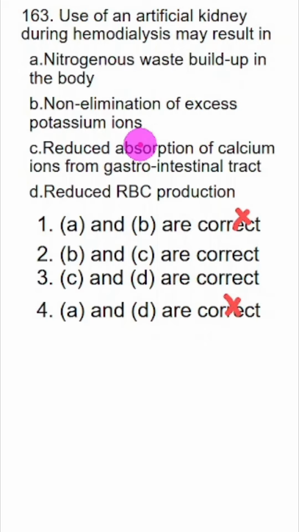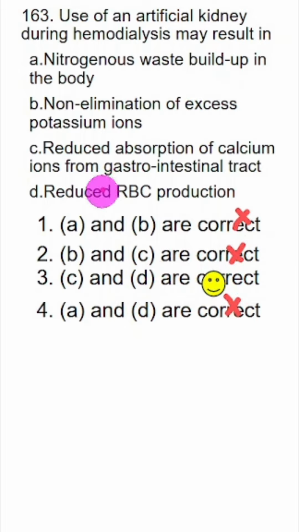Non-elimination of excess potassium ion. Again, hemodialysis is supposed to remove excess ions. This is wrong. So the answer is C and D. These are correct. Option 3. So just in case you don't happen to know option C, this is a perfect example of how you can arrive at the right answer by eliminating the wrong ones.